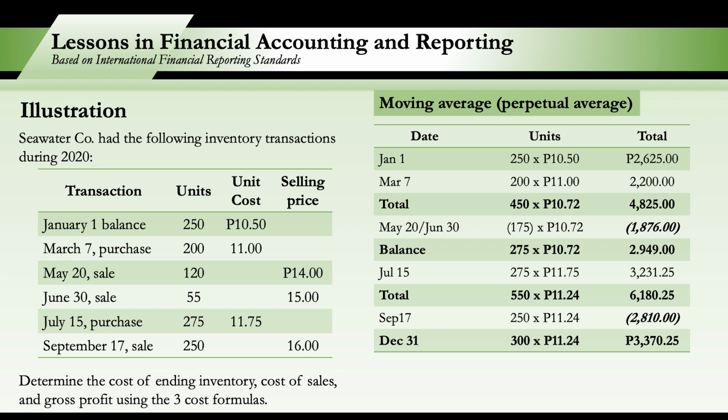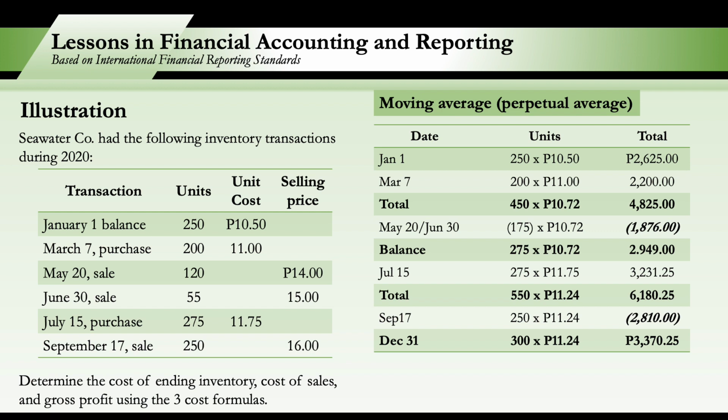Therefore, after the sale, we have 2,949 balance. How many units? 275. So that's 450 minus 175 units sold. So again, as of June 30, we have 275 remaining units at 10.72 per unit. So total cost of inventories, 2,949.